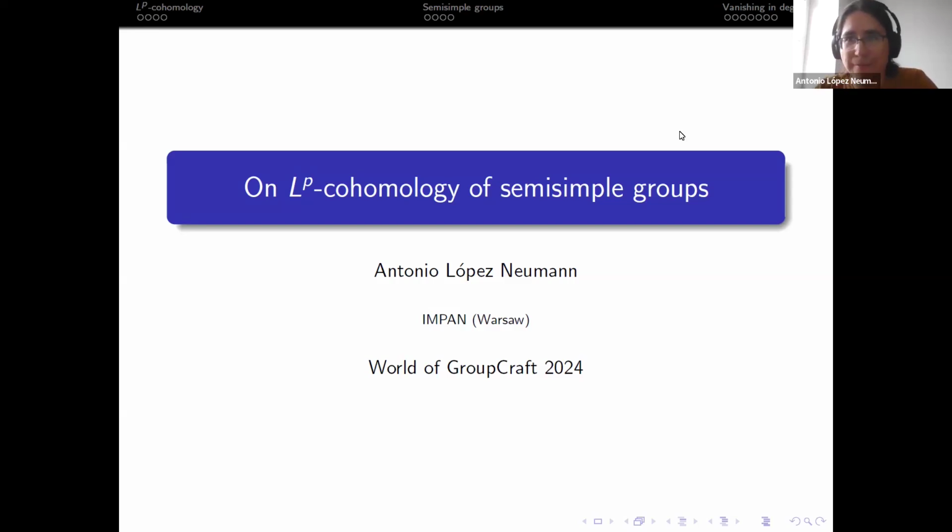So today we'll be talking about the cohomology of semi-simple groups. I will first say some general properties of LP cohomology before specializing to the case of semi-simple groups and say what is known in there. And then I want to advertise a result of mine regarding vanishing in degree 2 for semi-simple groups of rank at least 3. So first, what is LP cohomology?